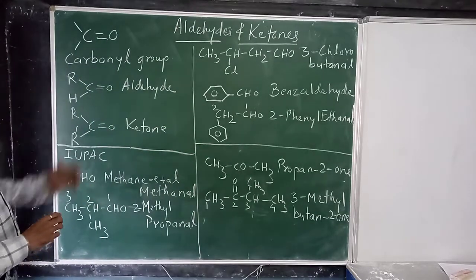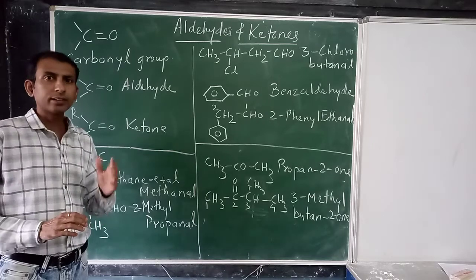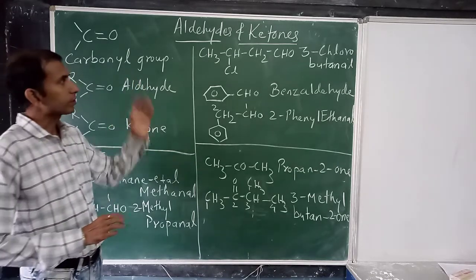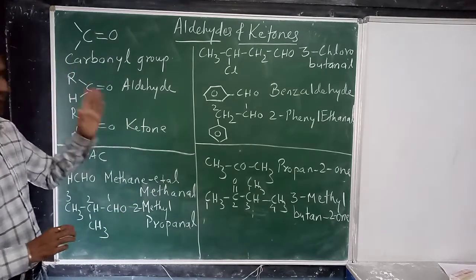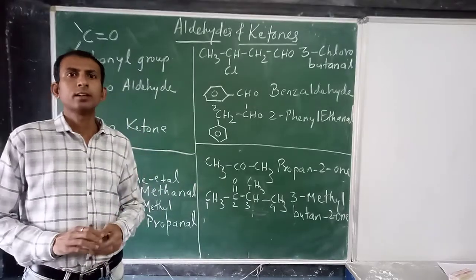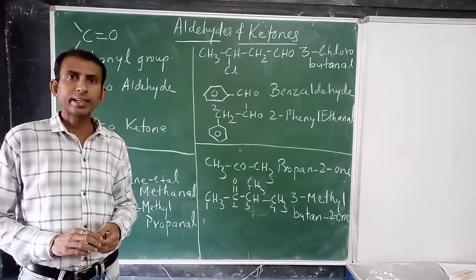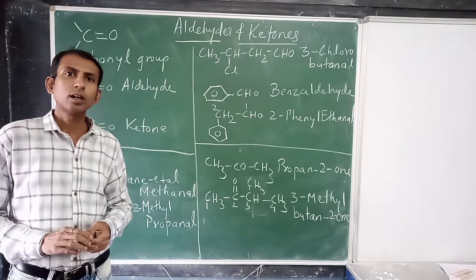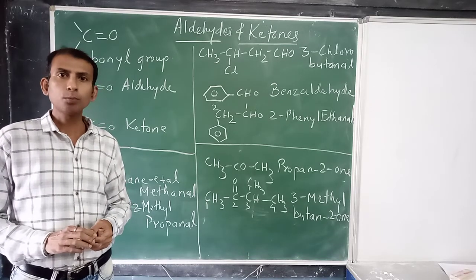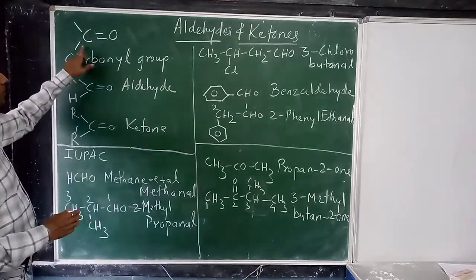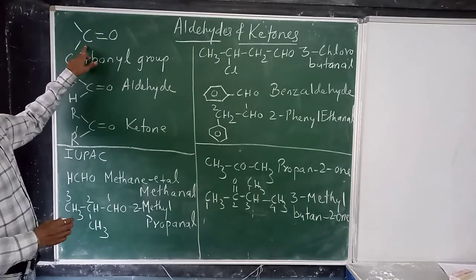So let us define aldehydes and ketones. Now in simple words, aldehydes and ketones are defined as the organic compounds which are containing carbonyl group. कौन सा ग्रुप? कार्बोनिल. See, this is called carbonyl group.